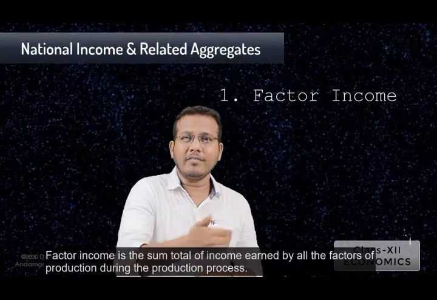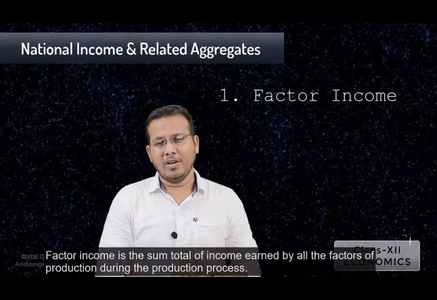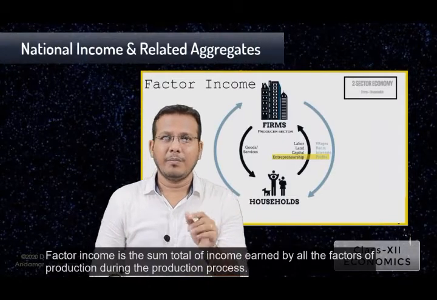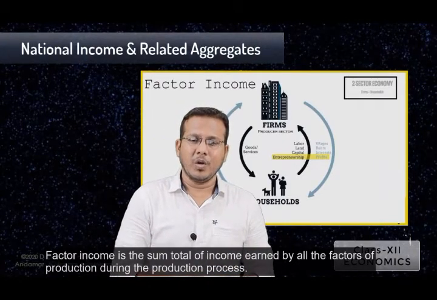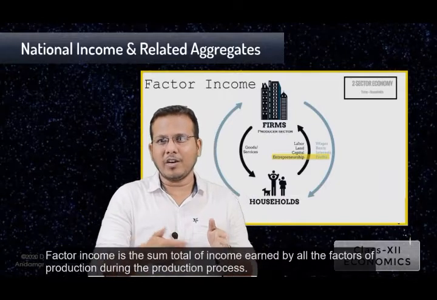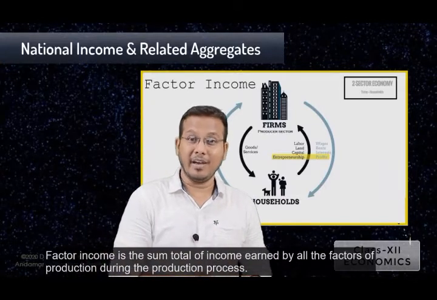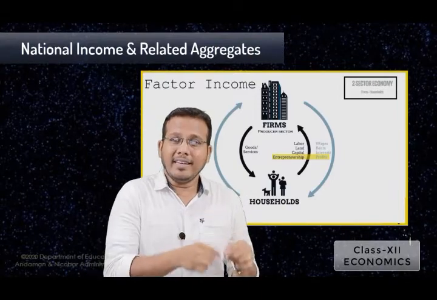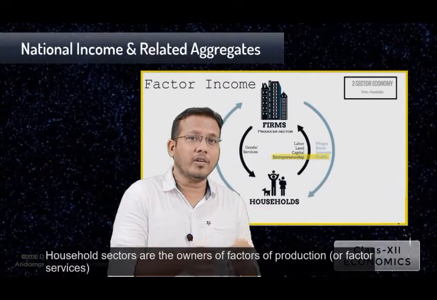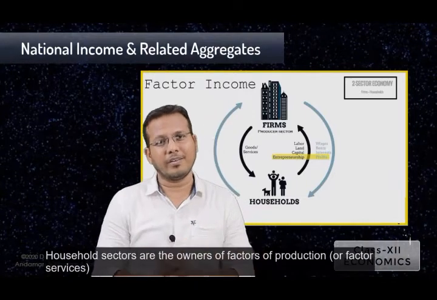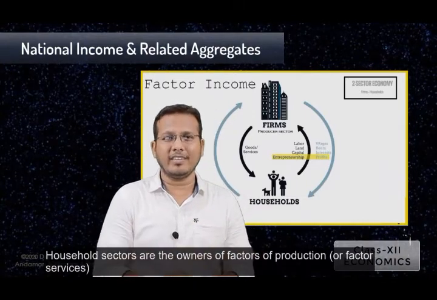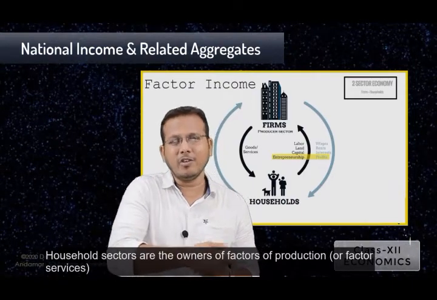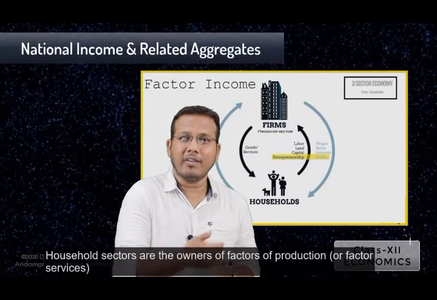So why am I telling this as a factor payment? As you know, we have two basic sectors in the economy, that is the household sector and the producer sector. When you study the two sector economy, the closed economy, these household sectors are the owners of all the factors of production. In view of the household sector, the income received by these factors can be said to be the factor income.